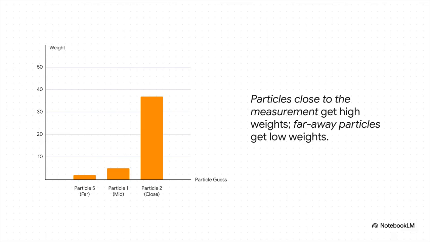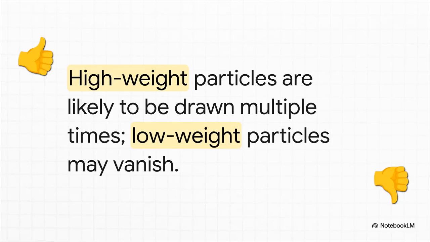So imagine our sensor took a measurement, and it was closest to the guess made by particle B. Well, as you can see, its bar is way, way taller. It gets a much higher weight. The other particles, whose guesses were further off, get these tiny little weights. The algorithm is basically saying, okay, let's pay a lot more attention to the guesses that actually seem to be right. And that leads to the next brilliant step, resampling.